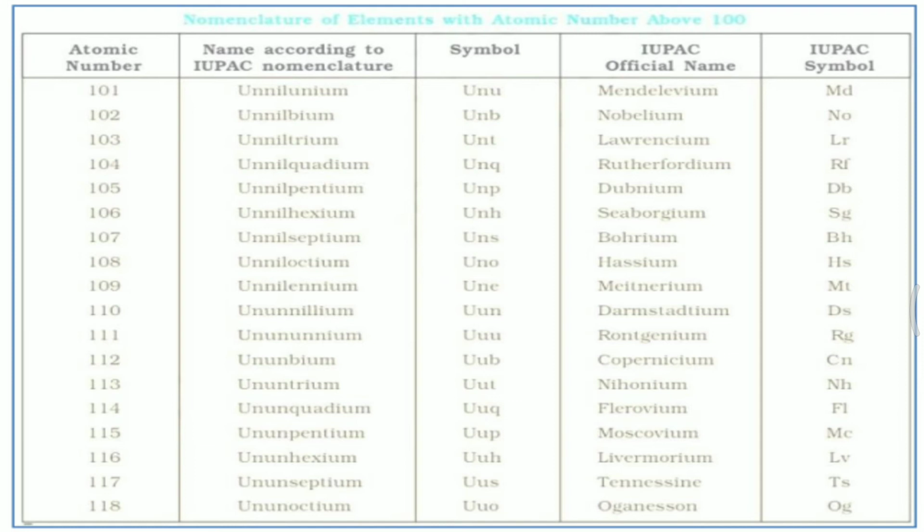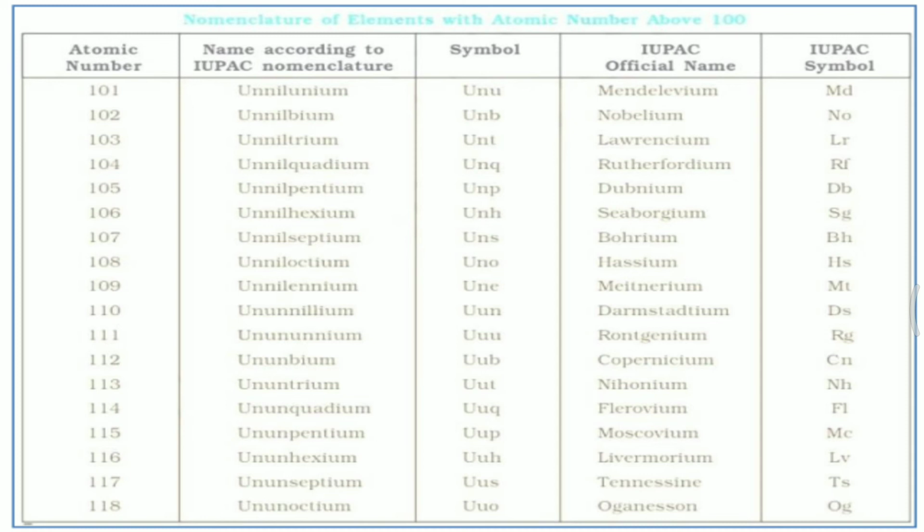For the other atomic numbers like 102, it is called unnilbium: 1 for un, 0 for nil, and 2 for bi. As we know, the suffix is ium, so unnilbium, and its symbol has been shown here. For atomic number 103, it is unniltrium. For 104, its name is unnilquadium. For 105, unnilpentium. Then unnilhexium for 106. For 107, it is unnilseptium. For 108, it is unniloctium. For 109, it is unnilennium. For 110, it is ununnilium.